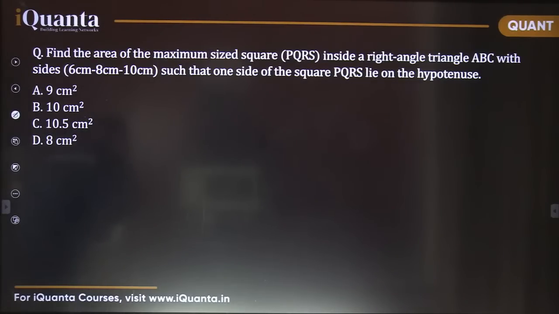Prashant, I'm getting 80 to 85 percentile in mocks. Any idea how much can I get in this? Prashant, I told you, don't measure your percentile. Don't take your percentile in any of the mock tests as a reflection of actual CAT, because it can't be. It depends on the other applicants. So just check your performance. Are you improving in terms of your attempts or not? That should be your target.